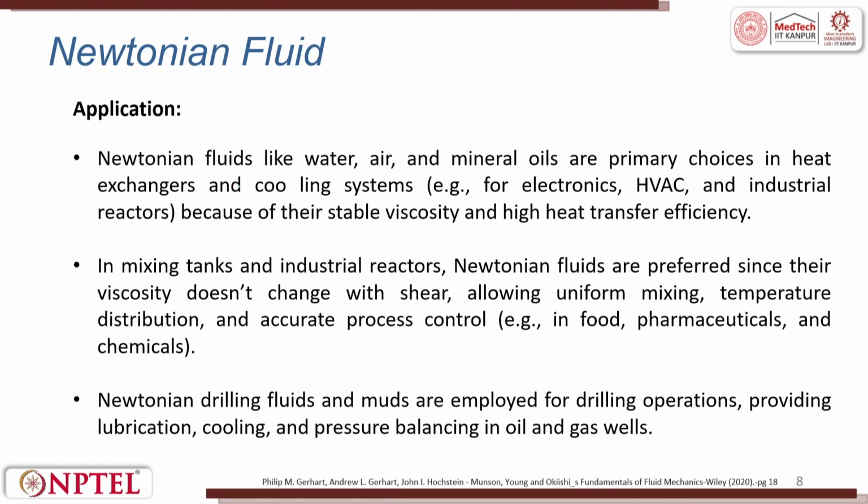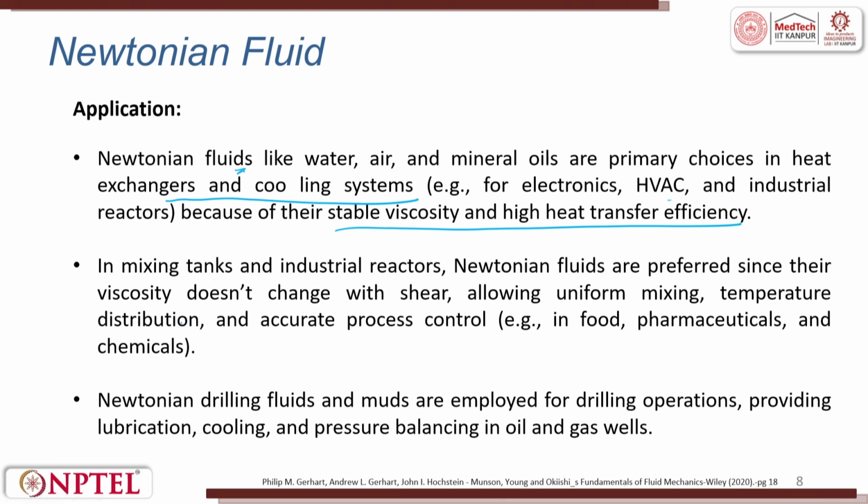Newtonian fluids like water, air and mineral oil are the primary choice in heat exchangers and cooling systems, in electronics, HVAC and industrial reactors, because of the stable viscosity and high heat transfer efficiency. That is why we always use Newtonian fluids.